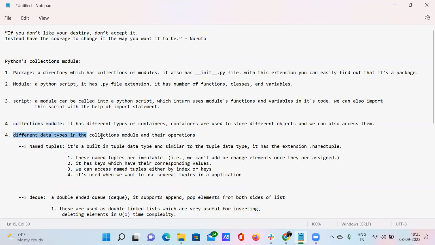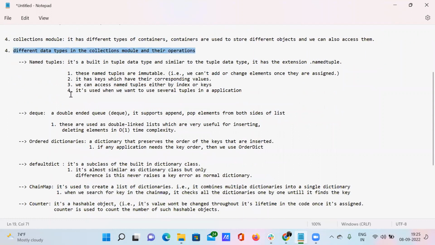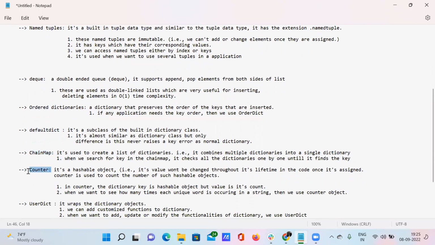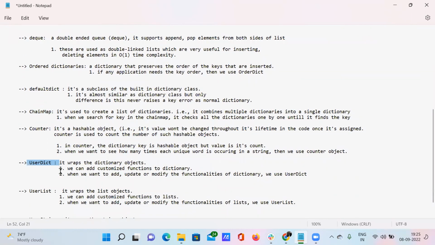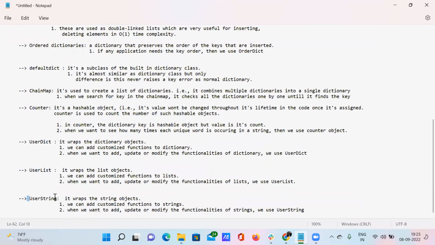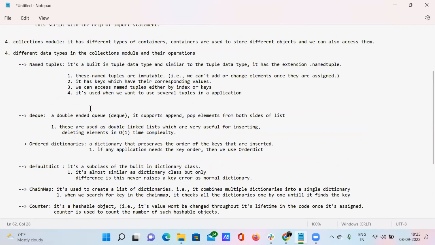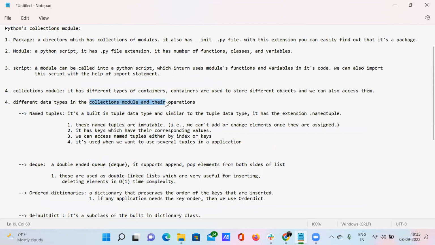What are all the data types involved inside this collections module? I have discussed namedtuples, deque, ordered dictionaries, default dictionary, chain map, counter, user dictionary, user list, and user string. These are all the data types that are involved inside this collections module.